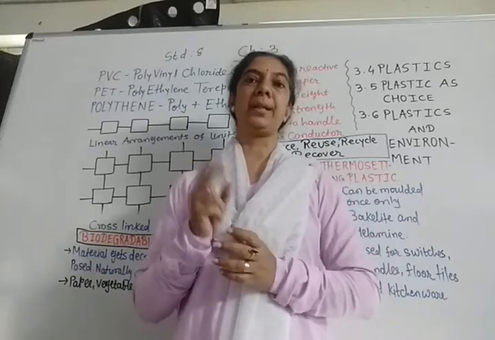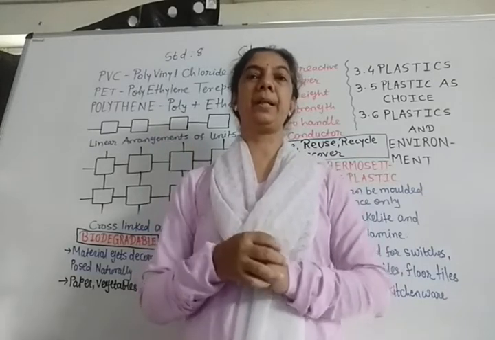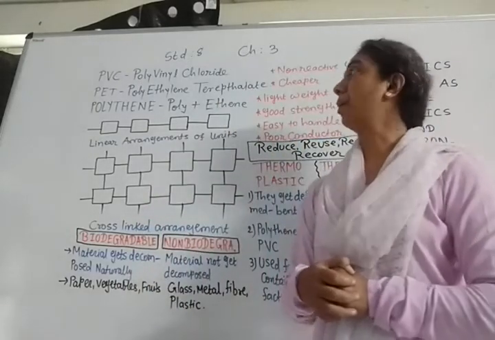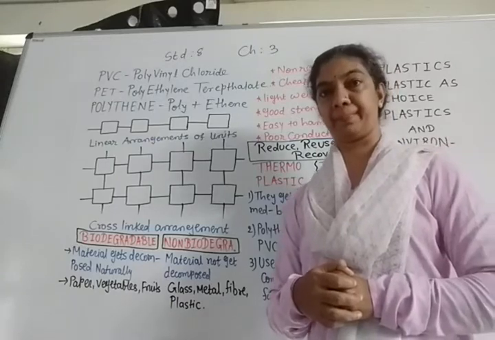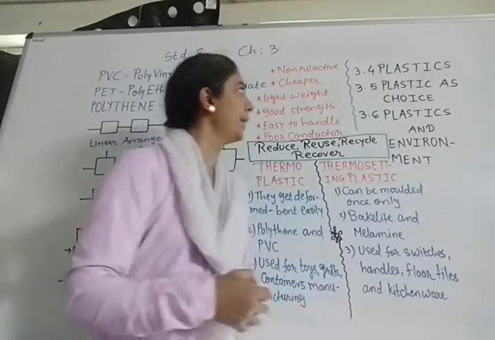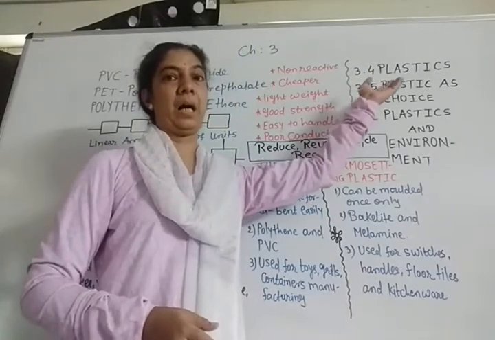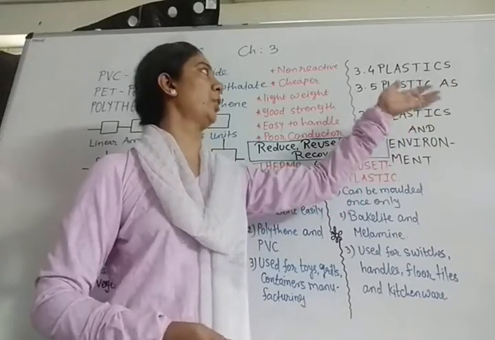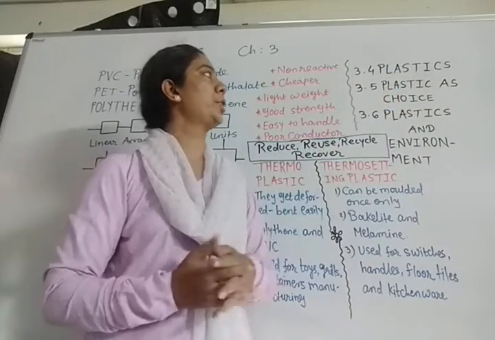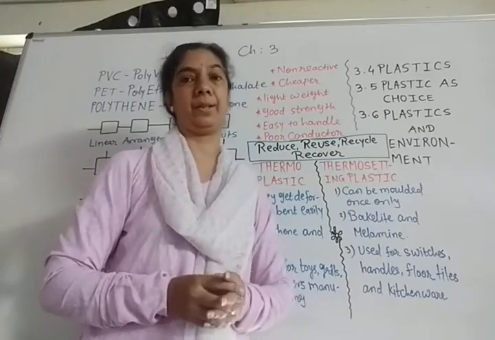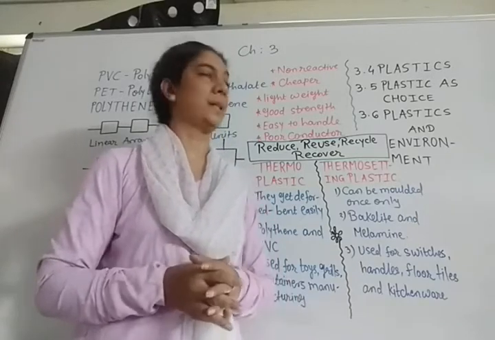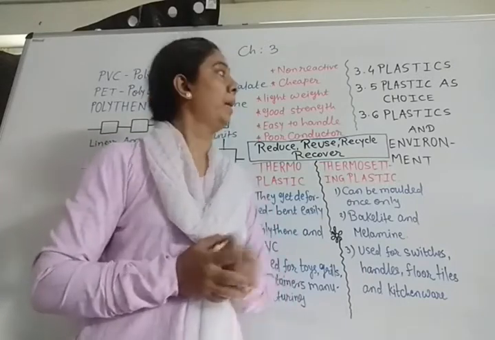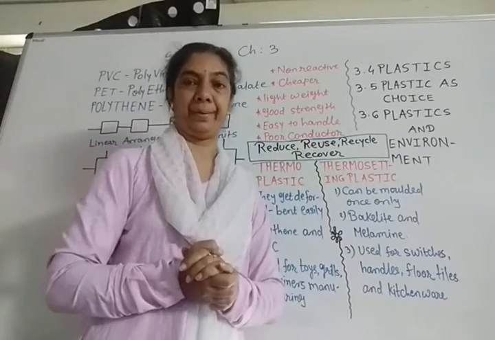Today, in the second lecture of the chapter Synthetic Fiber and Plastic, we are going to talk about the second part of the chapter, and that is plastic. The topics covered are: plastics, how they are made, and what are the different areas in which plastics are used nowadays. Then the next topic, plastic as a material of choice, why we are selecting plastic everywhere. And the third and last topic is plastics and environment.